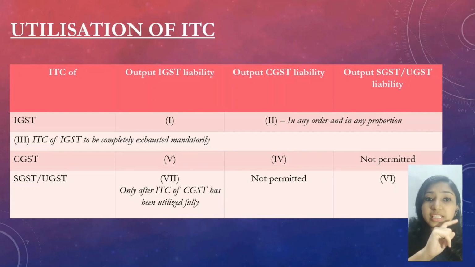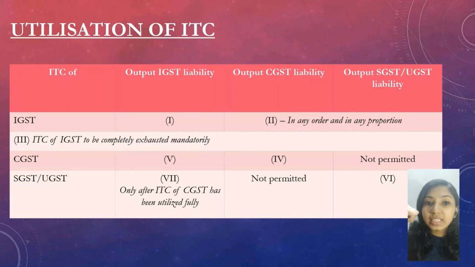Next, moving on to the CGST input. CGST input has to be first set off with the IGST liability, if any, and then the CGST liability. CGST input cannot be set off with the SGST liability.